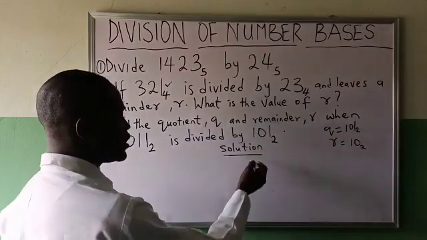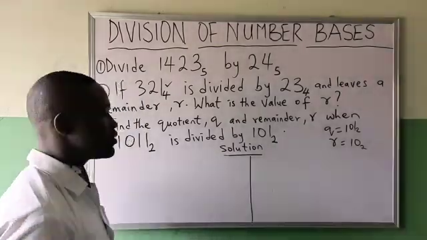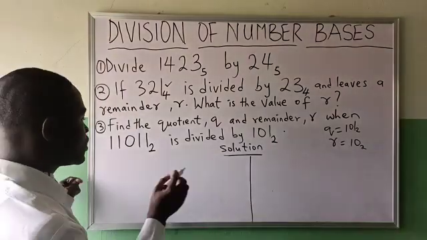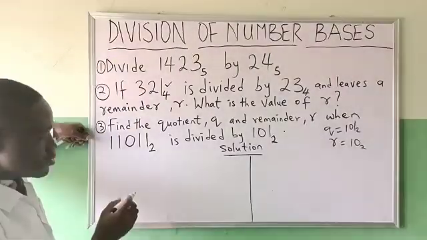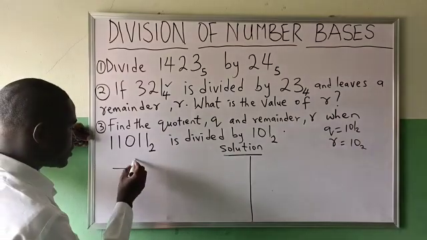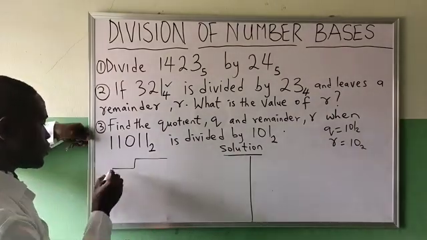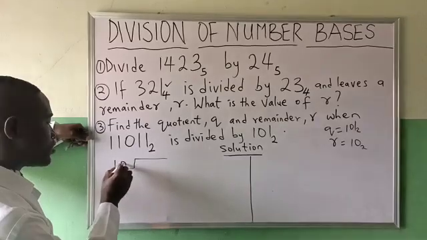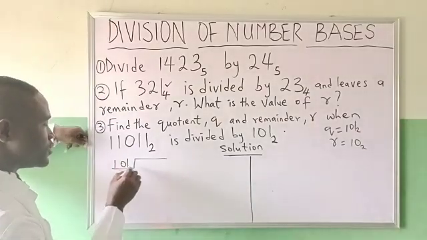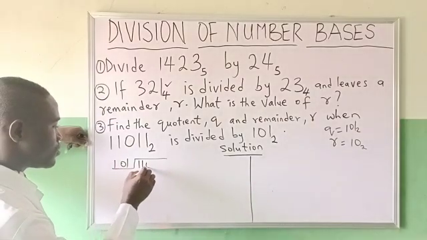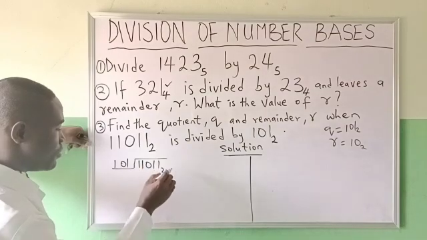Okay, now using the second method to solve it, that is solving them using the long division method, we'll be having it this way. We write 101 in base 2 to divide 11011 in base 2.